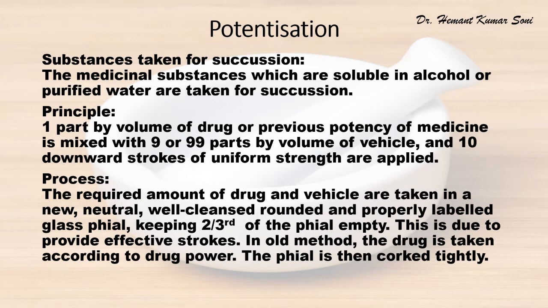Process: the required amount of drug and vehicle are taken in a new, neutral, well cleansed, rounded and properly labelled glass vial, keeping two-thirds of the vial empty. This is to provide effective strokes. In the old method, the drug is taken according to drug power. The vial is then corked tightly.